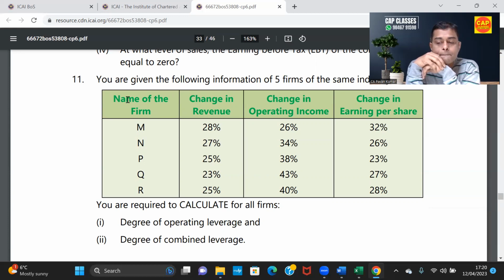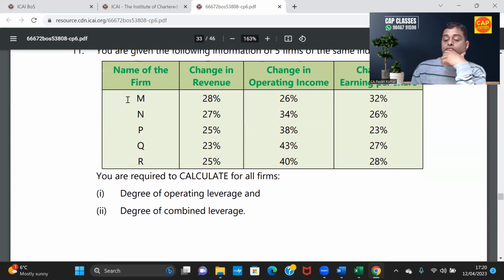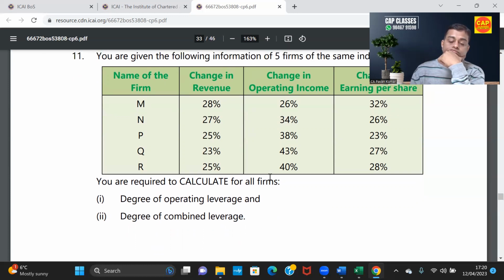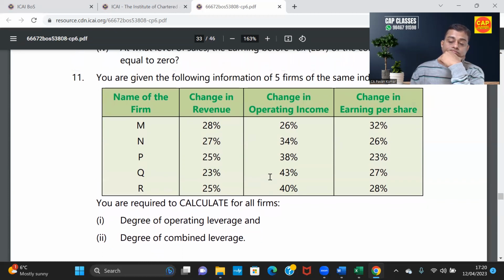Name of the firm, change in revenue, change in operating income, change in earning per share. For firm M, change in revenue is 28%, change in operating income is 26, and change in earning per share is 32%. For firm N, it's 27% change in revenue, and 34 and 26%. For firm P, it's 25, 38, and 23%. For firm Q, it's 23, 43, and 27%. For firm R, it's 25, 40, and 28%. You're required to calculate for all firms the degree of operating leverage and degree of combined leverage.